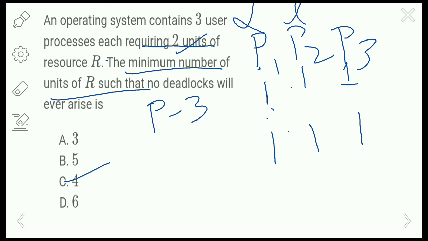Okay, so if you have any doubts regarding the deadlocks concept, please go through my playlist about deadlocks, deadlock avoidance and Banker's algorithm.